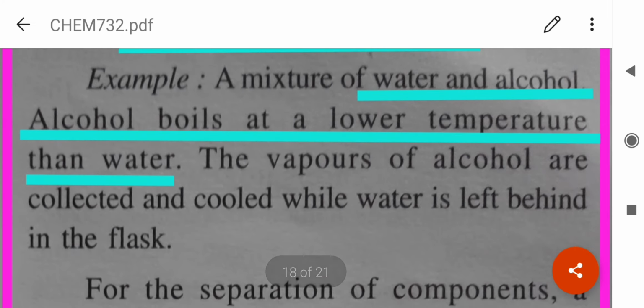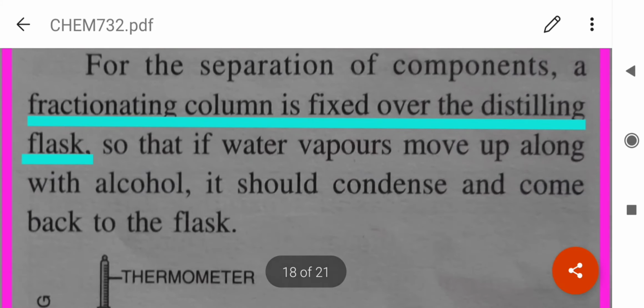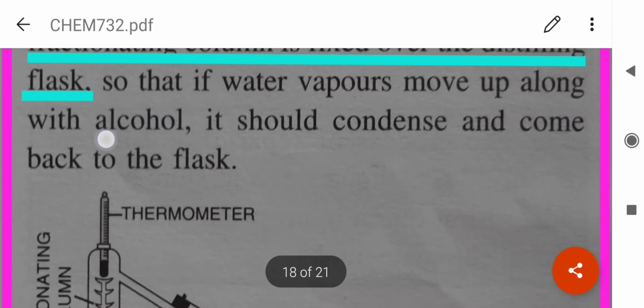So a mixture of water and alcohol can be separated by this method. As alcohol boils at a lower temperature, for this we need a fractionating column which is fitted over the distilling flask, so that if water vapors move up along with alcohol, they condense and come back to the flask.